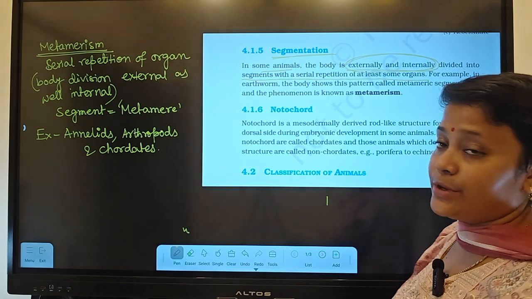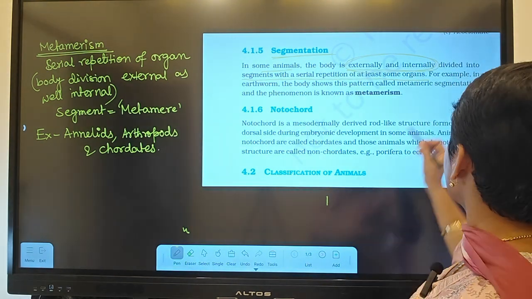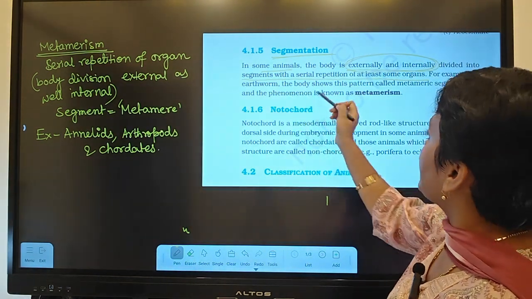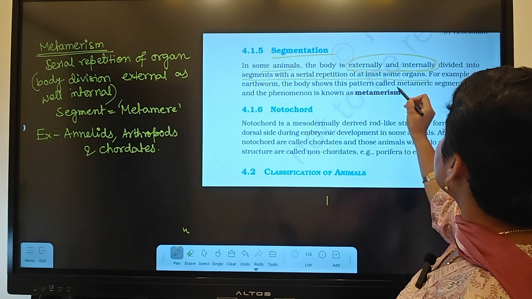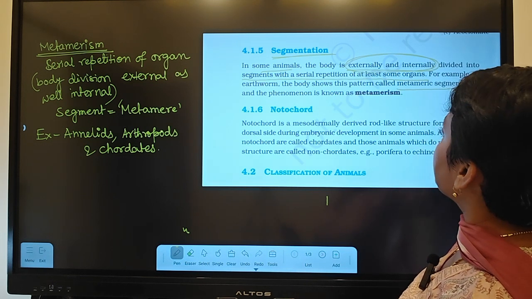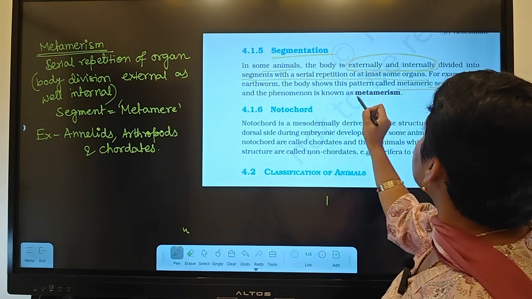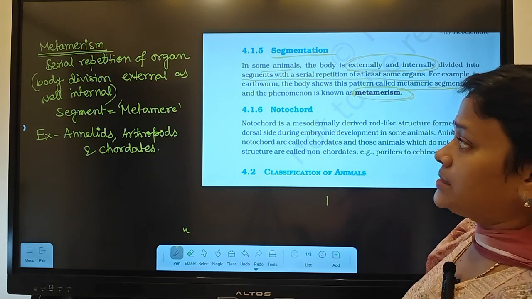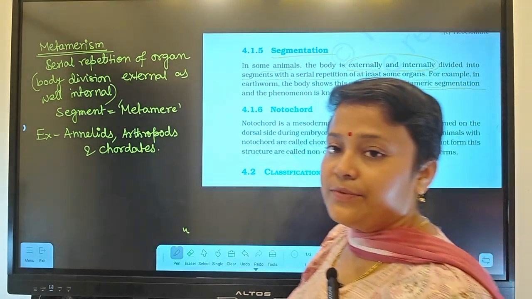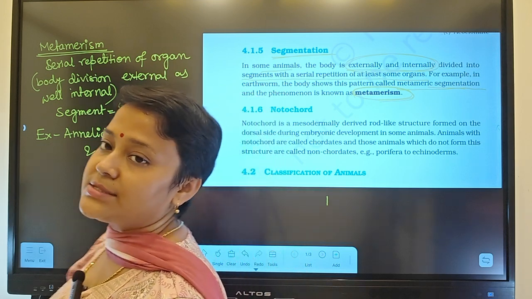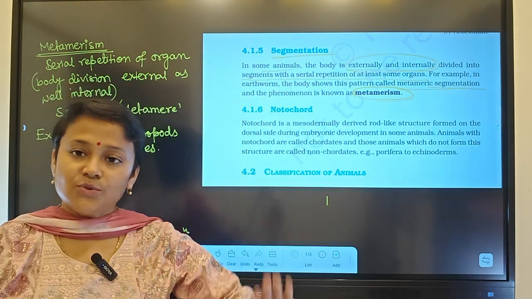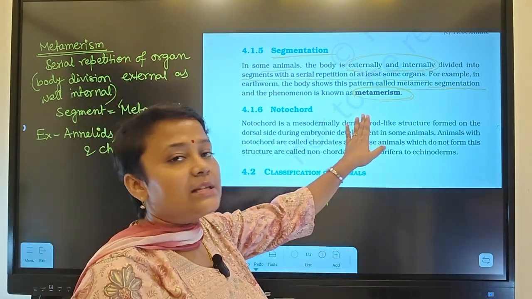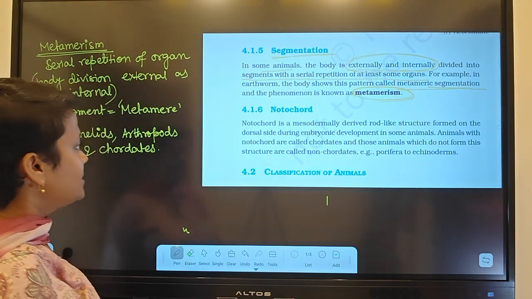This phenomenon is called segmentation. For example, earthworm. So this is called metameric segmentation, and the phenomenon is called metamerism. Remember that. You may confuse it with metastasis, metagenesis; we will discuss all of those. It is called metamerism. Okay.